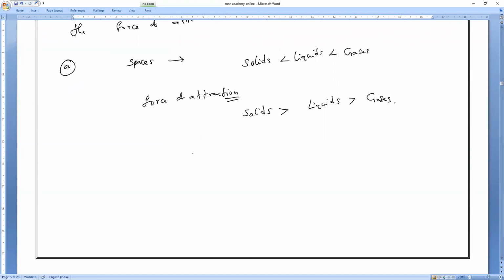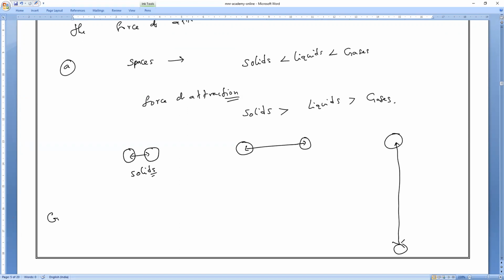Now go back to physics. How much force of attraction is there between the particles? Suppose I take solids. Solid particles are very close to each other. Liquid particles are a little far from each other, and gas particles are even farther from each other. So now, how much of this force is present?